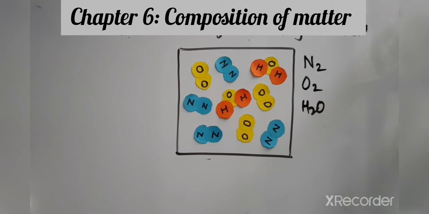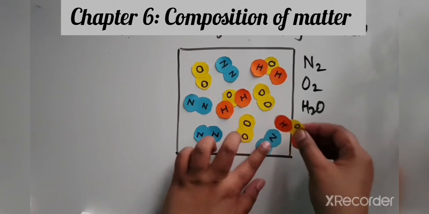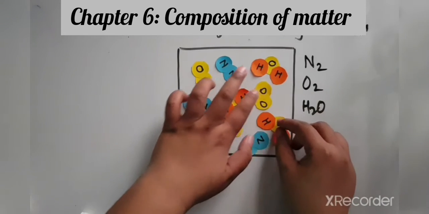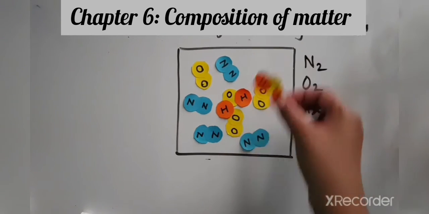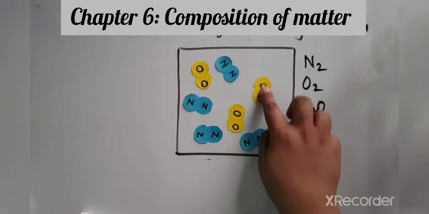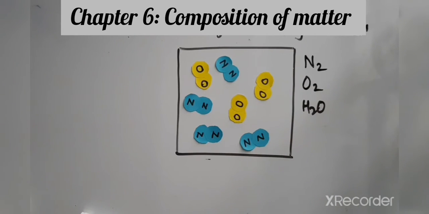Now in this particular example, suppose I remove the water molecules from here. If I remove the water molecules from this, what are we left with? We are left with nitrogen and oxygen. Nitrogen is one kind of element, oxygen is another element. So will it become an element?